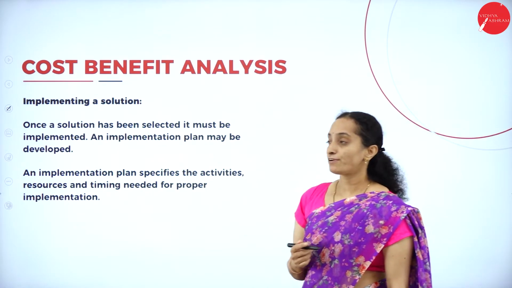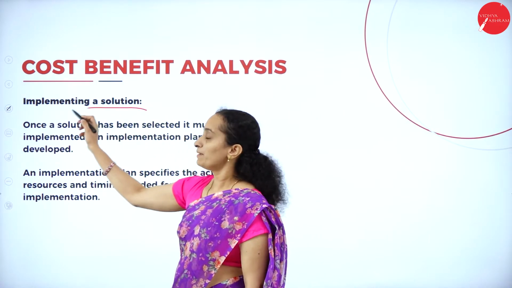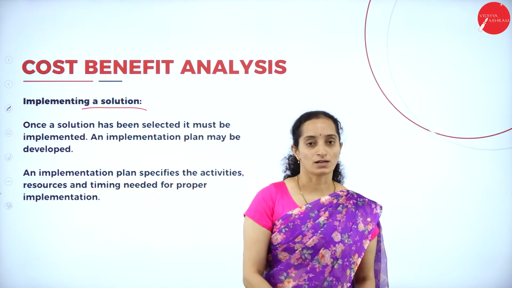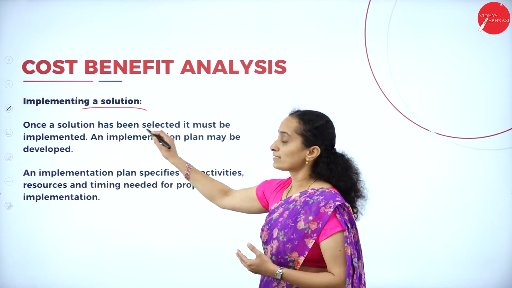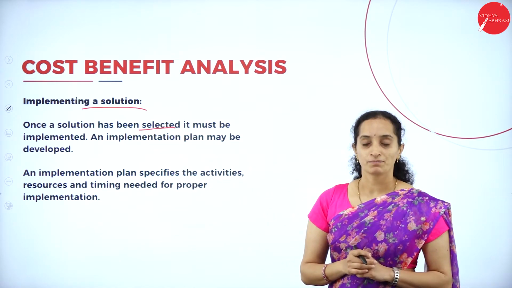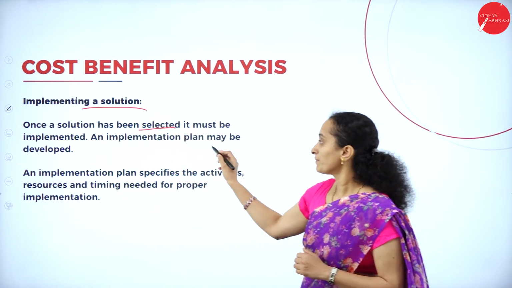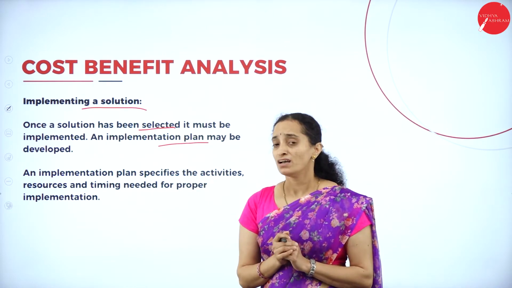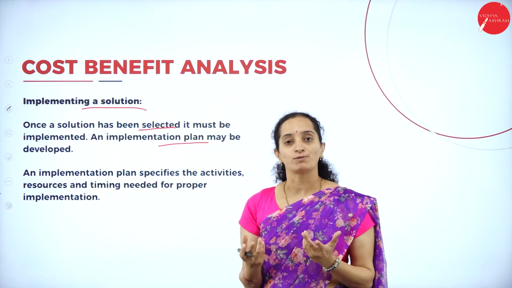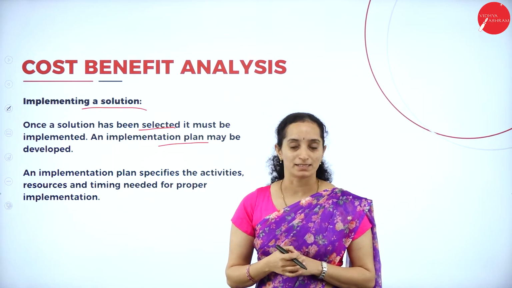Okay, apart from that, we have the implementation of a solution. How do you implement a solution? The thing is, once you have selected the solution, it must be implemented. You should not select a solution which may be implemented or may not be implemented. There are both possibilities.